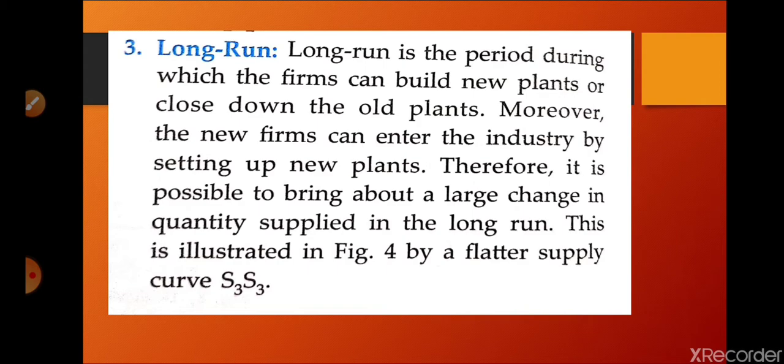So there are three conditions: very short run where there is no adjustment, short run where a little bit of adjustment is possible but supply cannot be multiplied, and another one is long run where supply can be multiplied by adding new machines and extra workers, and according to the demand of the market we can adjust the supply.